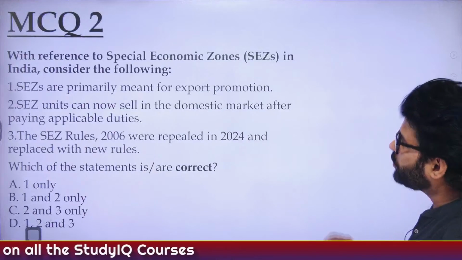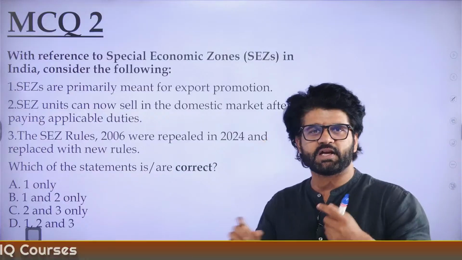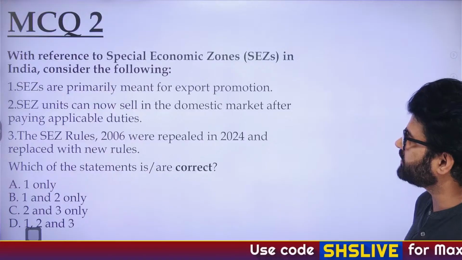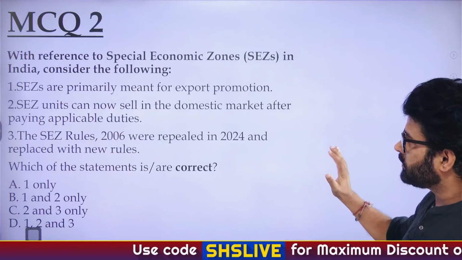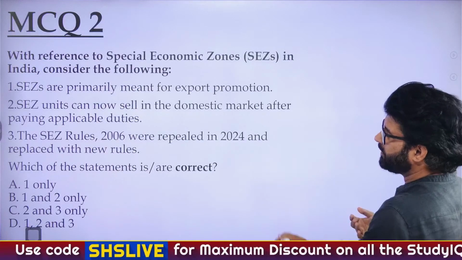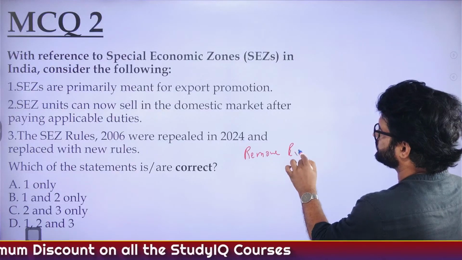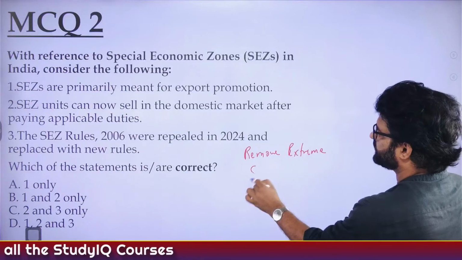Let's see MCQ 2. Now, this is a tricky portion. SEZ, etc. People don't like to read much. So, if you practice a lot of questions, you will understand where we are going with this. Again, think properly, use option elimination and remove extreme statements.